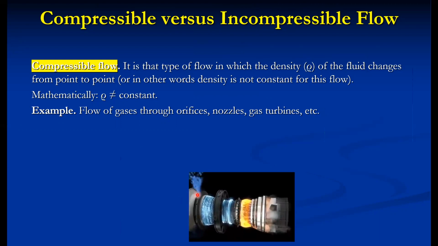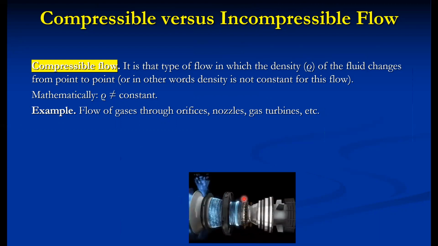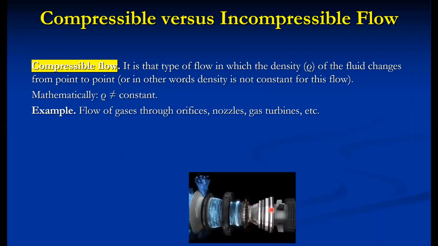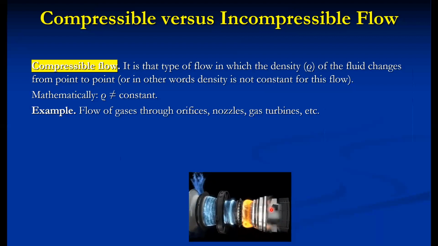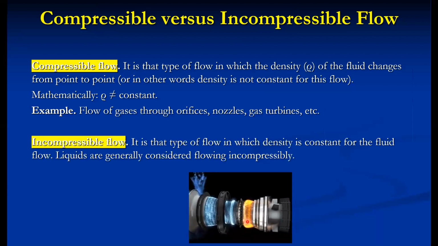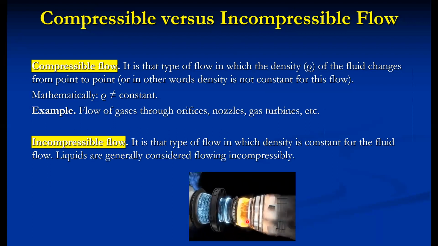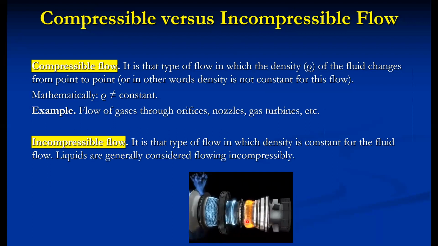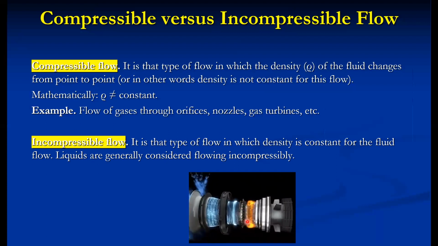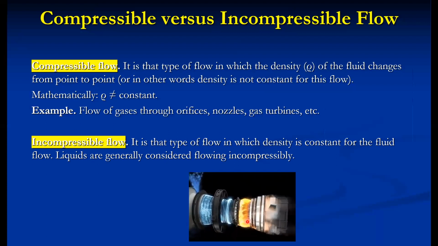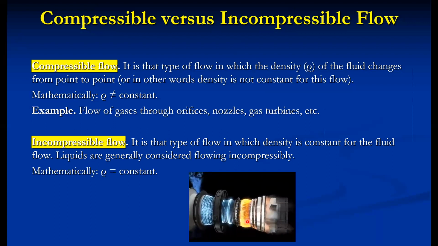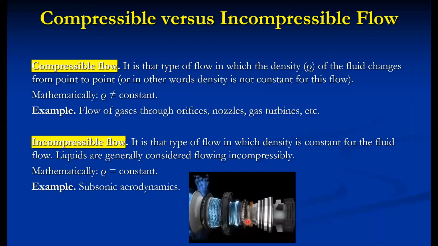So the flow through the entire mixture, that is the air, then fuel is added here, and the air-fuel mixture. This particular flow is regarded as a compressible flow because the density keeps changing during the course of flow. On the other hand, incompressible flow is a type of flow in which the density is constant for the fluid flow. Liquids are generally considered as flowing incompressibly because of their nature, because liquid is an incompressible fluid. So the density remains constant during the course of flow.